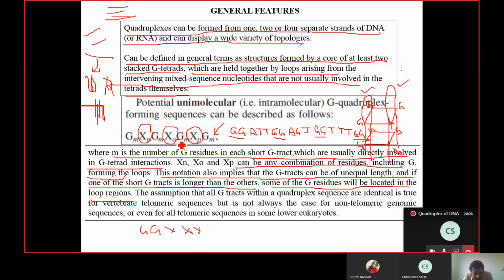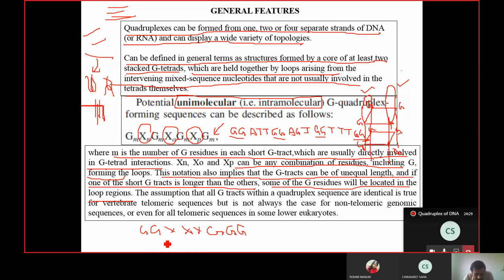And I'm talking here about an intramolecular G tetrad, that is, two different strands are coming and forming this tetrad. It is not the intermolecular one, correct? Okay, so maybe somewhere after that there are some more G's.